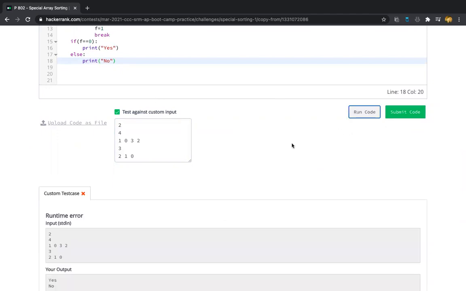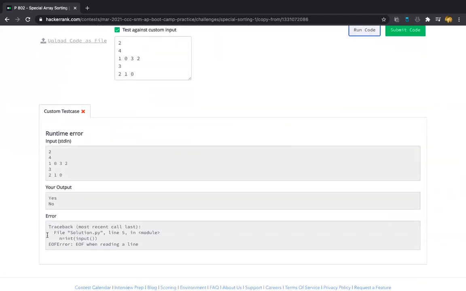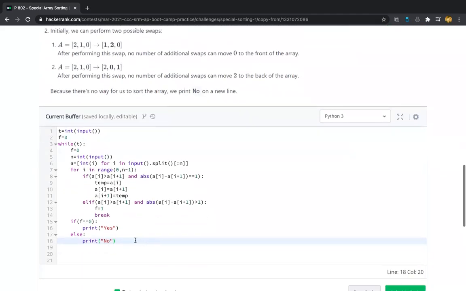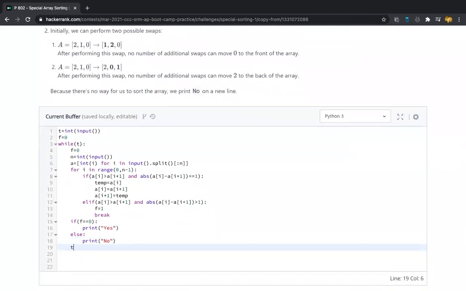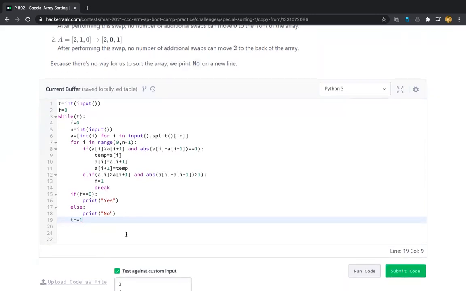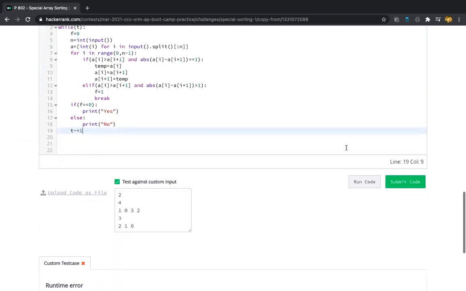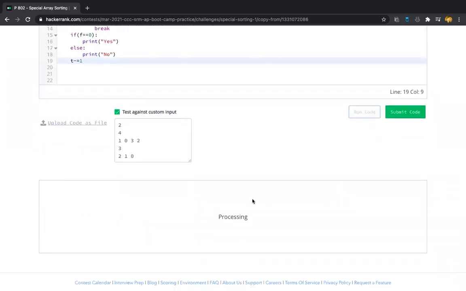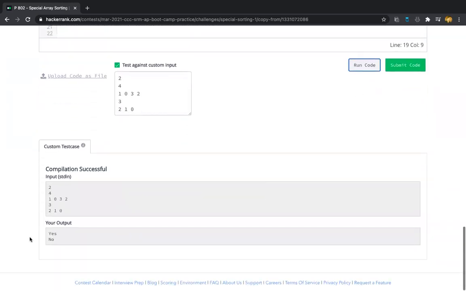Oh no, it's running for infinite times. I think that's why we got the traceback error here, because we are not decrementing t to t minus 1, right? Every time we should do that. So t minus equal to 1 means when you decrement, one test case has been successfully completed and it is going to the next test case to check for new input. Now let us again run the code and check for the output. Yeah, it's showing valid output for 1032.